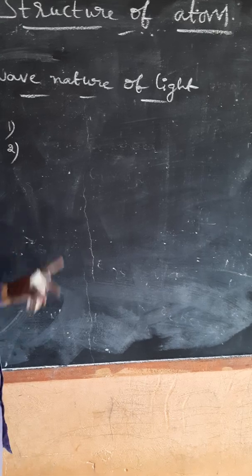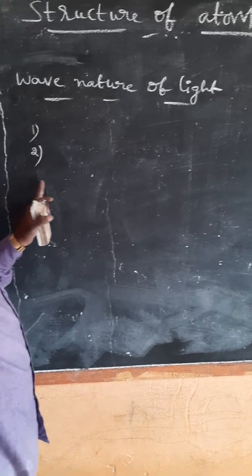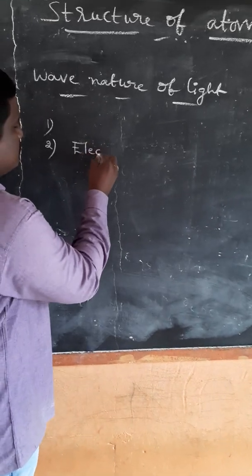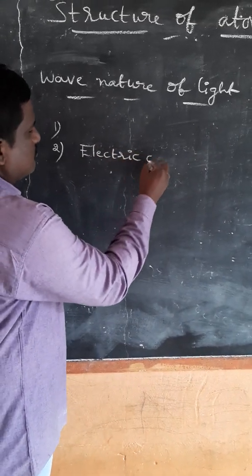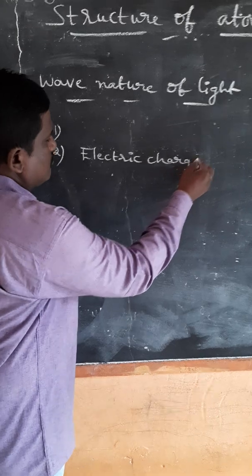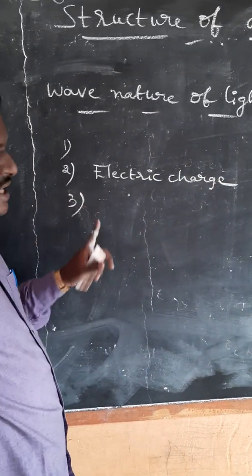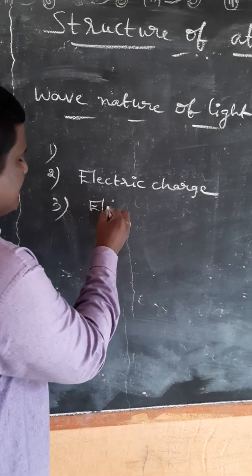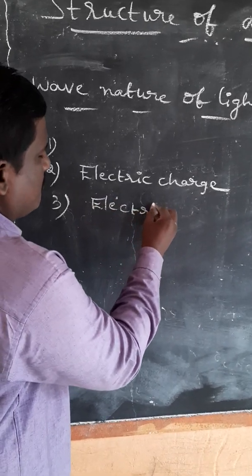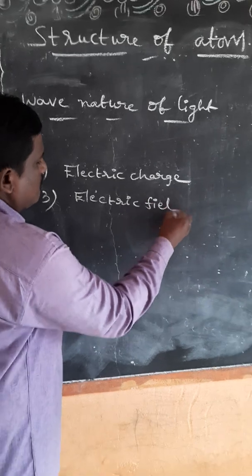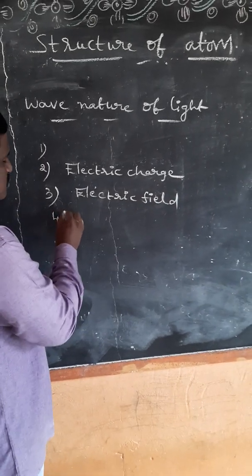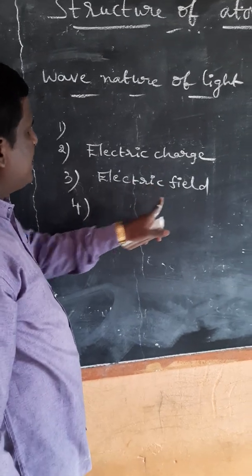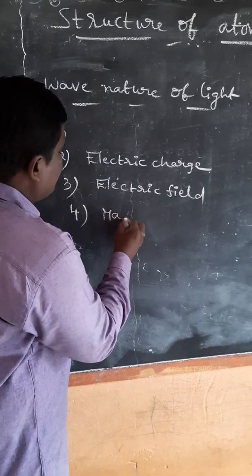Second one, electromagnetic waves are produced by a vibrating electric charge. Third one, a vibrating electric charge creates a change in the electric field. Fourth one, the changing electric field creates a change in the magnetic field.